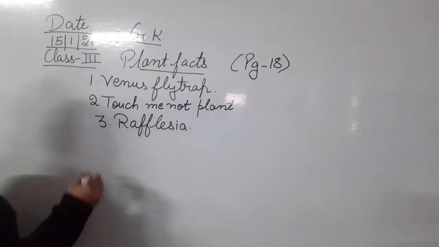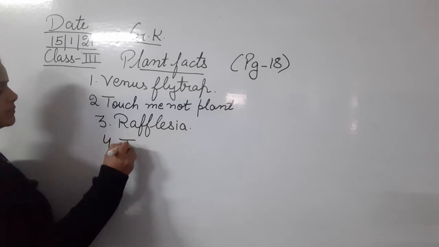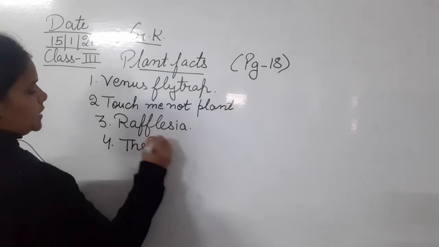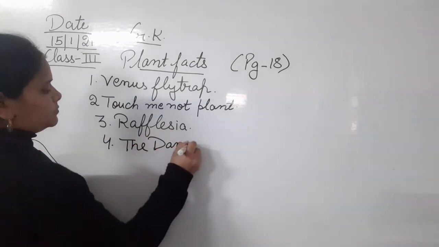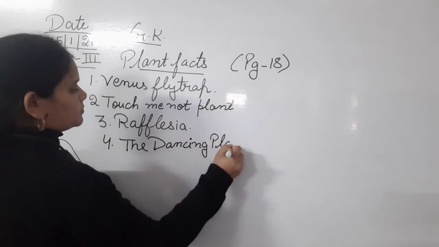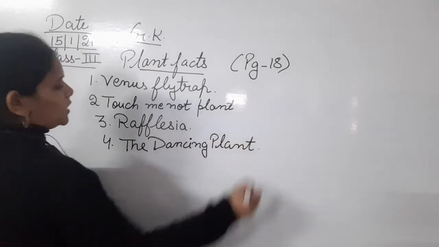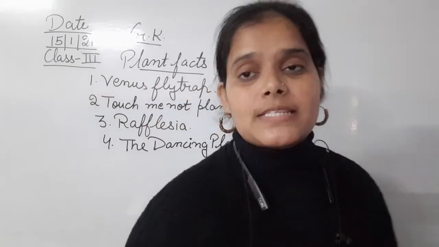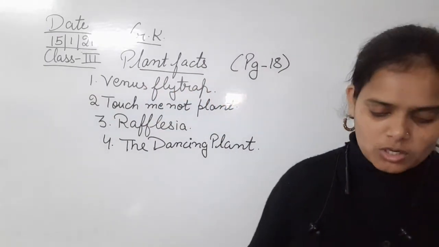So next, the fourth one, we will talk about the dancing plant. So what is this dancing plant? Let's talk about it.